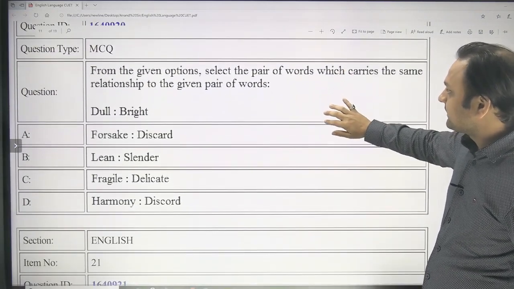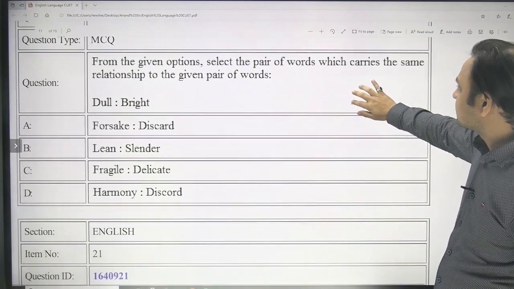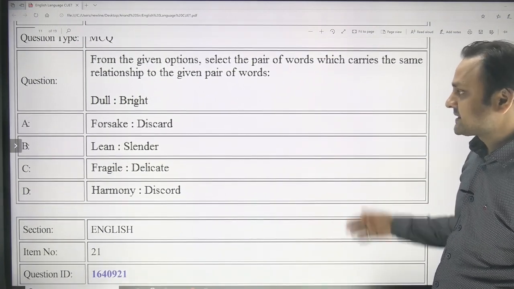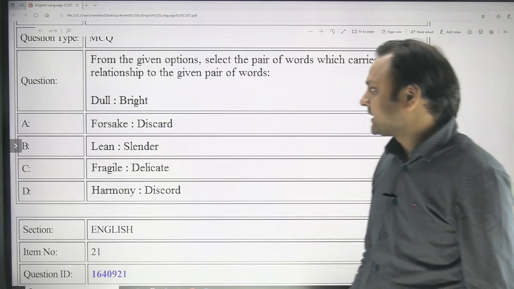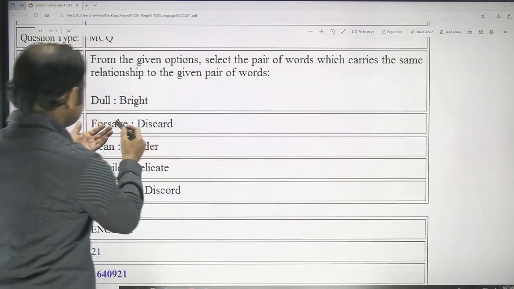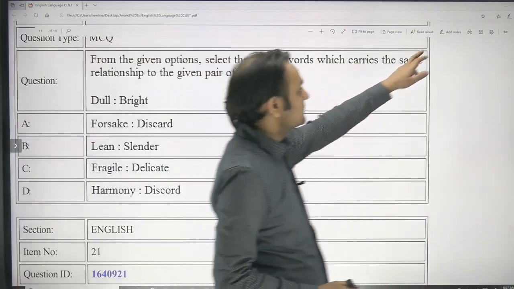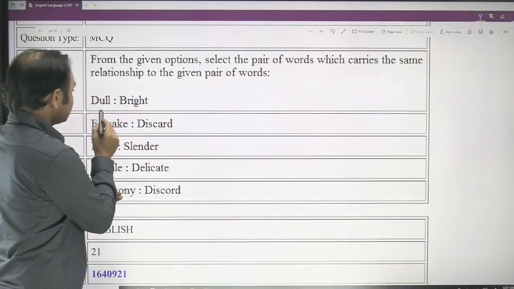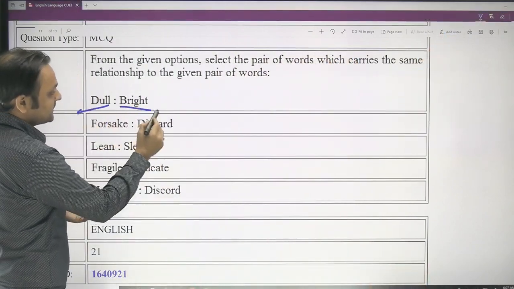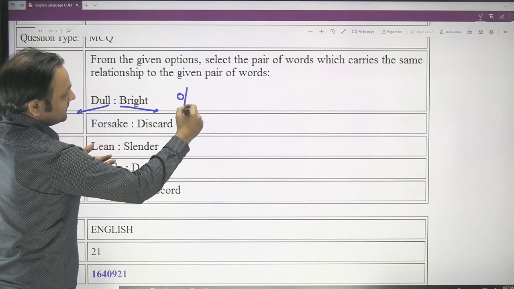And now from the given options, select the pair of words which carries the same relationship to the given pair of words. Same question like the previous one. So dull and bright, opposite. Dull is dull, bright is bright. So here these given words share a relation. The relationship that they share is opposite.